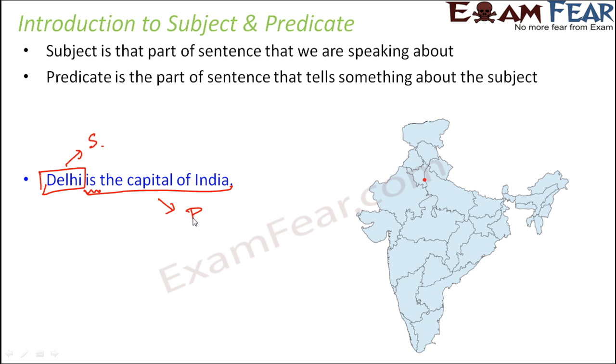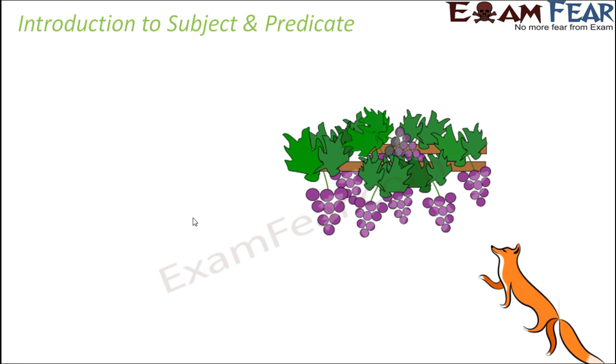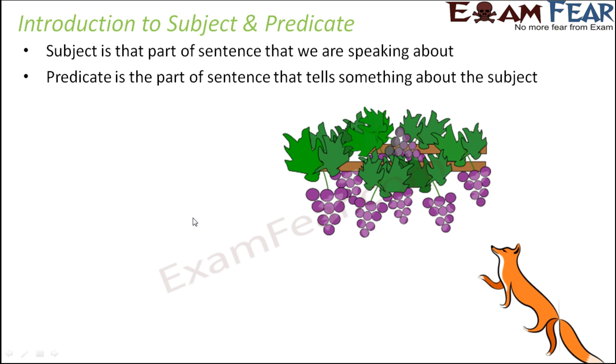So what we understand, every sentence will have two parts. One part is subject, and subject tells us what the sentence is about. Second part is predicate, which tells us something about the subject. Now let's move on to the third example.